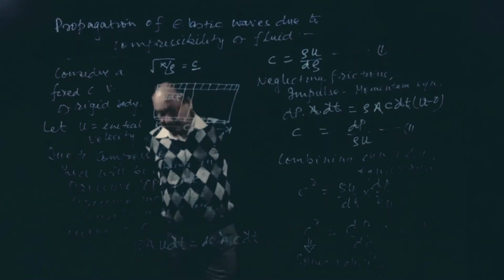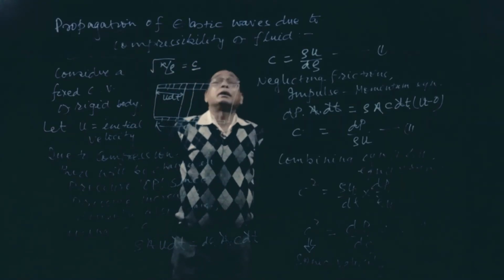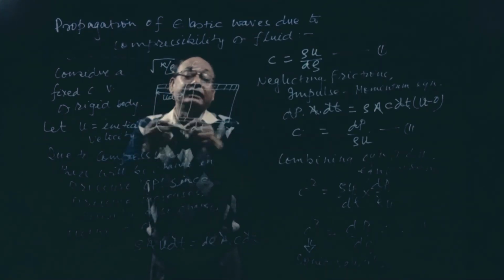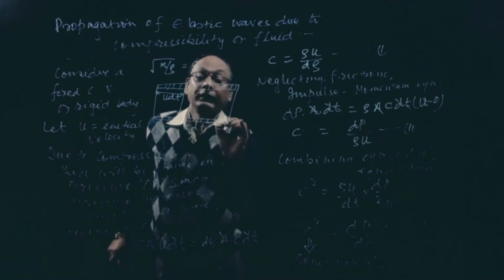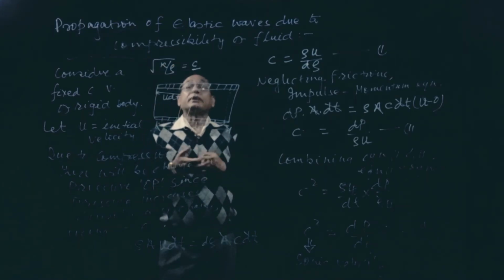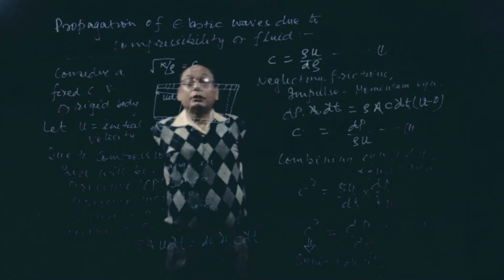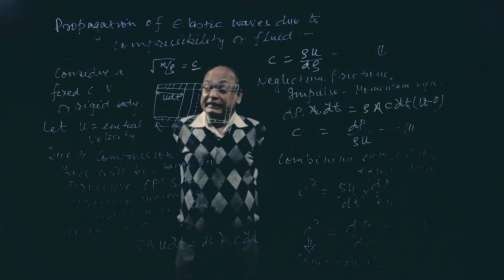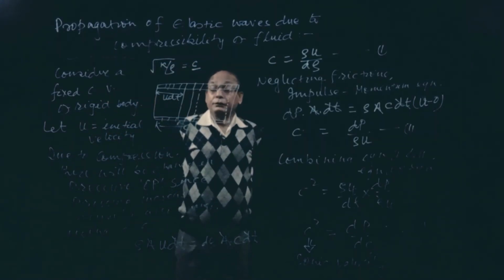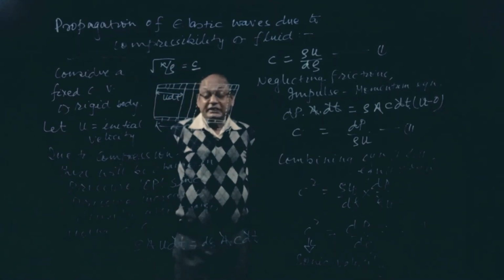So we are continuing propagation of elastic waves due to compressibility of the fluid, or compression of the fluid. This is due to the piston moving in this direction. Now going to this side, the dotted line. Due to movement of the piston, there will be compression. Compression means volume decreases, pressure will increase. Consider a fixed control volume of rigid body. Let u be the initial velocity. Due to compression, there will be a change in pressure delta P. Since the pressure increases, density also changes.